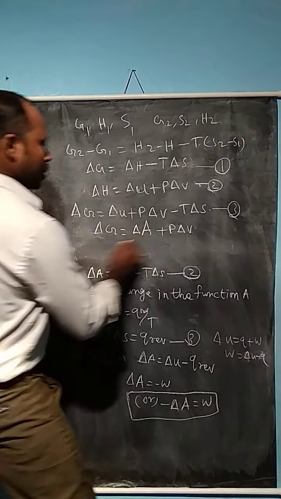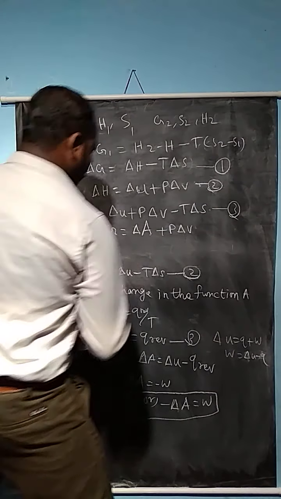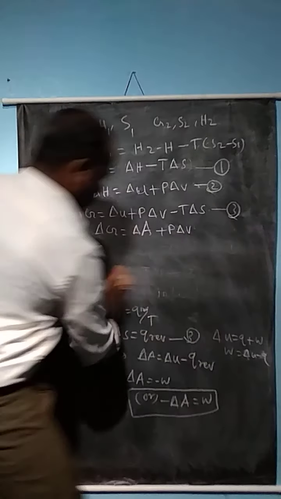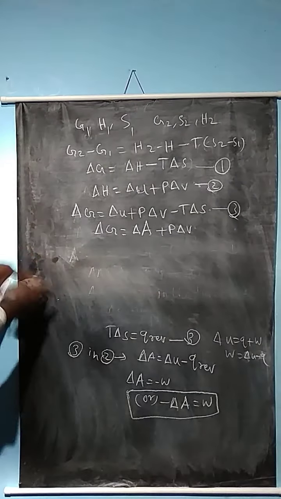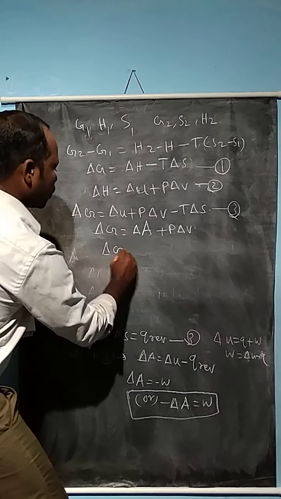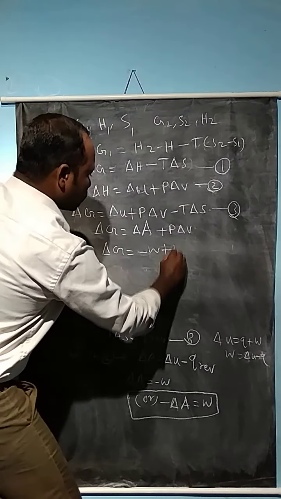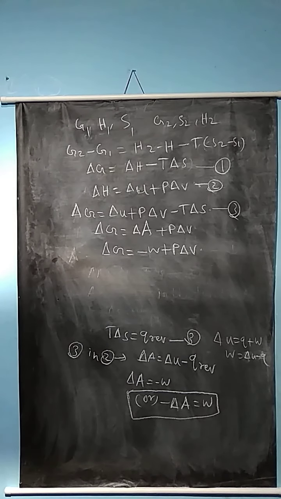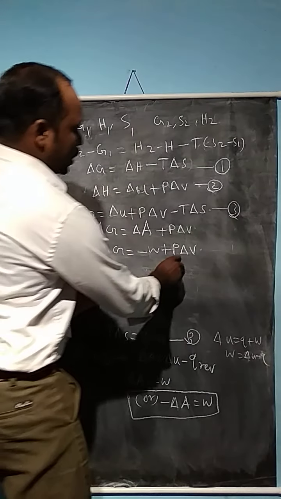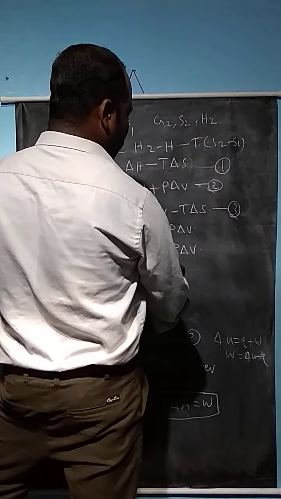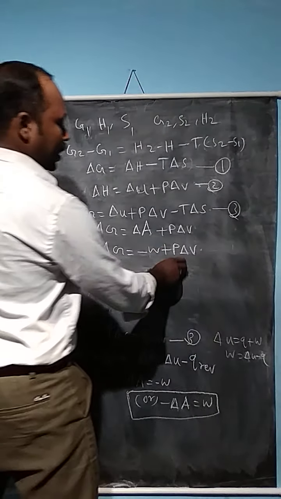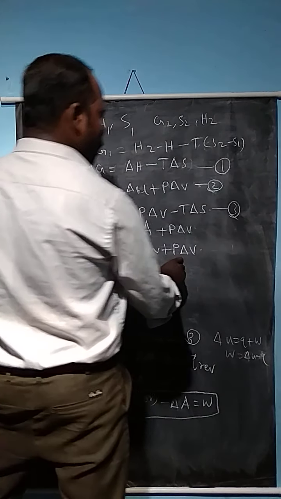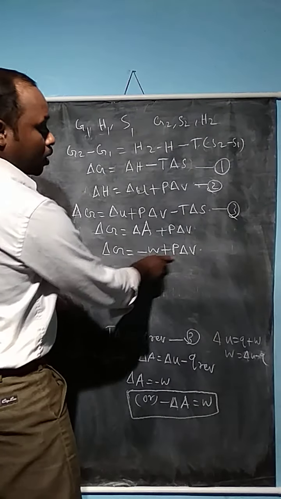Now instead of delta A, I can put the value of minus W, so delta G is equal to minus W plus P into delta V. Actually, in the expansion of gas, when 1 mole of an ideal gas expands, the volume increases, giving delta V, the difference between the initial volume and the final volume at a constant external pressure.